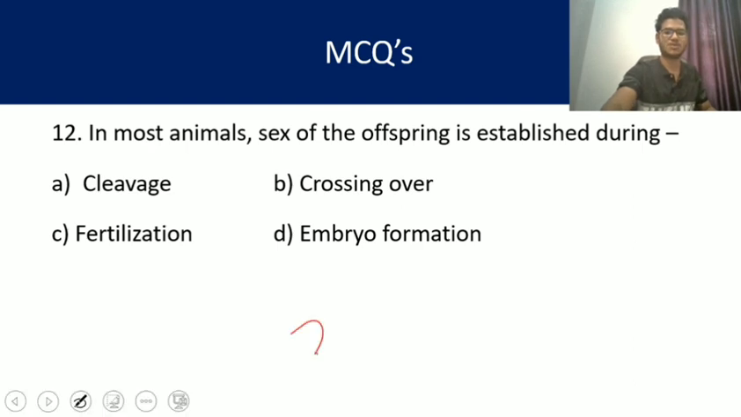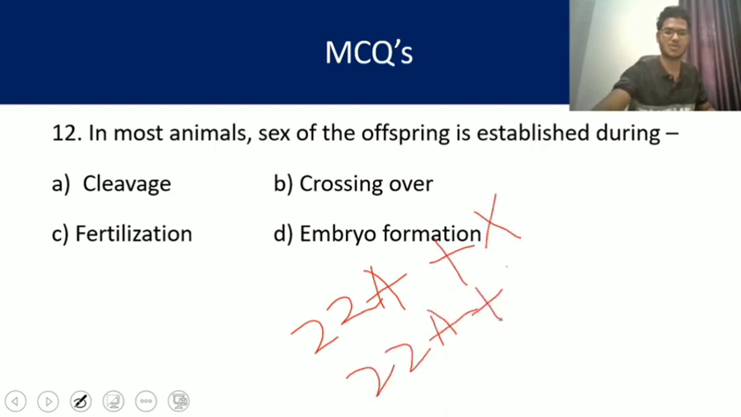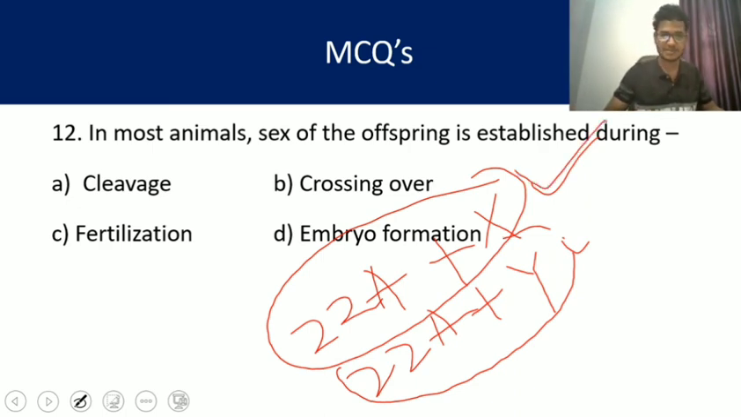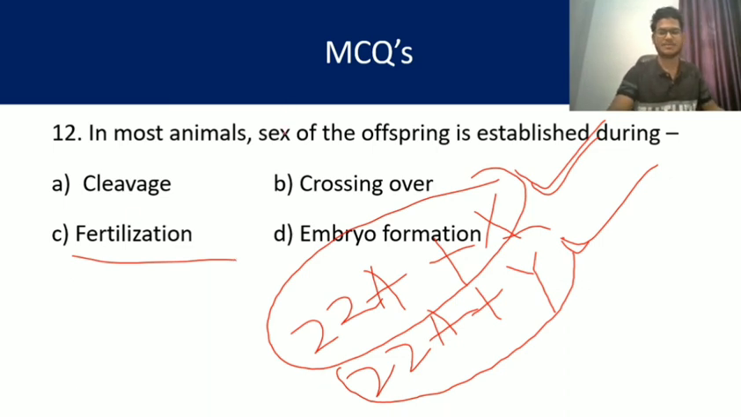Because we have two different types of sperms, one having 22 autosomes plus X and another having 22 autosomes plus Y. So whichever sperm fertilizes the ovum will determine the sex of the offspring. If this sperm fertilizes, then it will be female, and if this one, then it will be male. So it is called the female producing sperm, and the lower one is called male producing sperm. So during fertilization only it is finalized whether the offspring will be male or female. Answer is C, my dear friends.